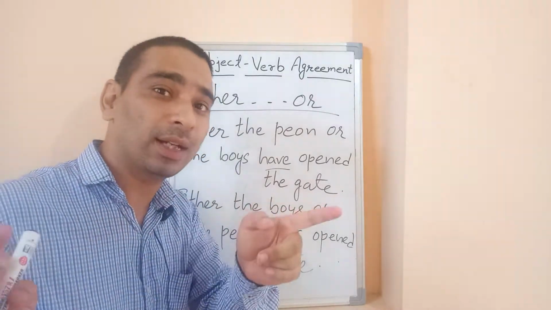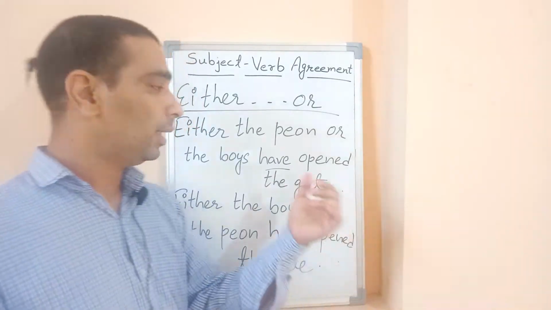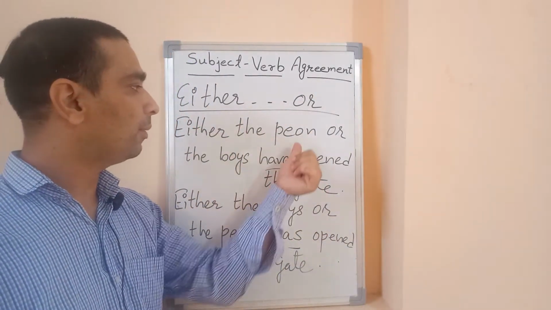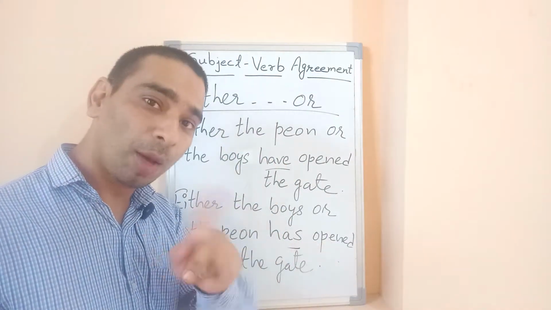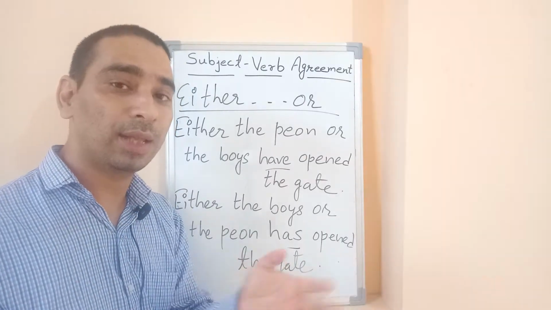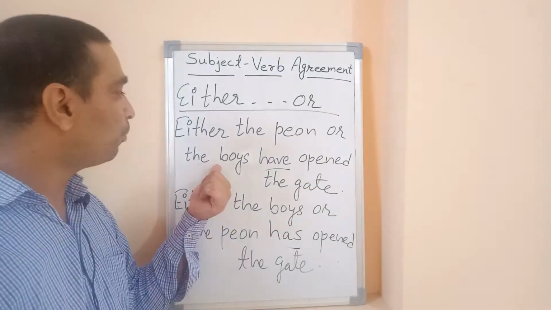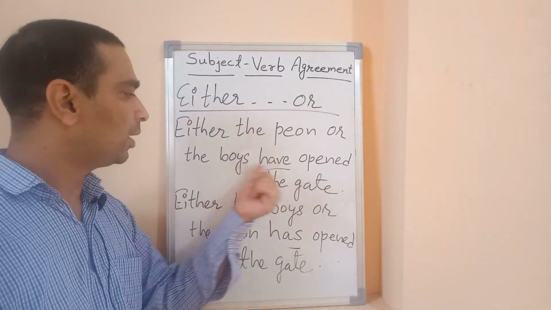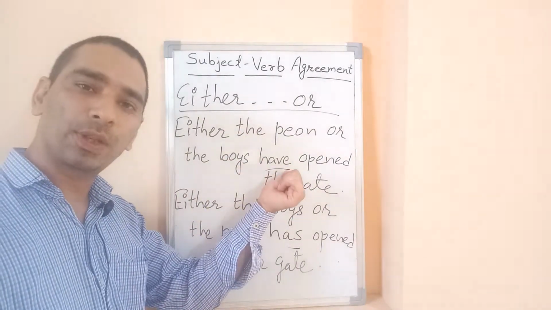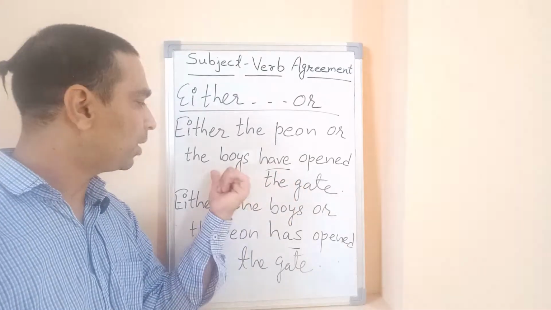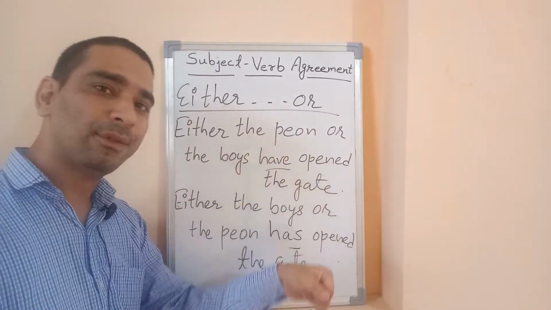Earlier, with either India or China, India is singular, China is singular, so that's why we used a singular verb. But in this condition, peon is singular and boys is plural. If one of the nouns or pronouns is plural in number, whatever is closest to the verb decides it. Boys is the closest to the verb, so the verb agrees with the closest noun or pronoun. So either the peon or the boys have opened the gate.